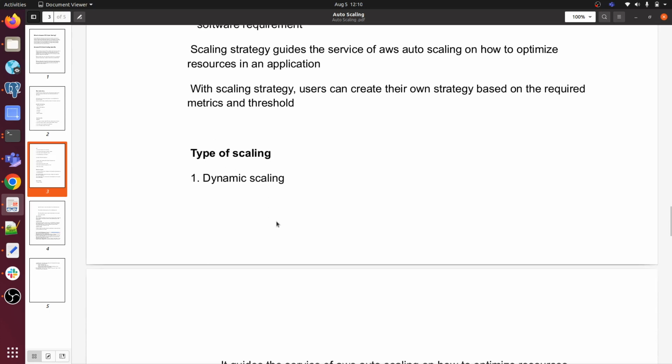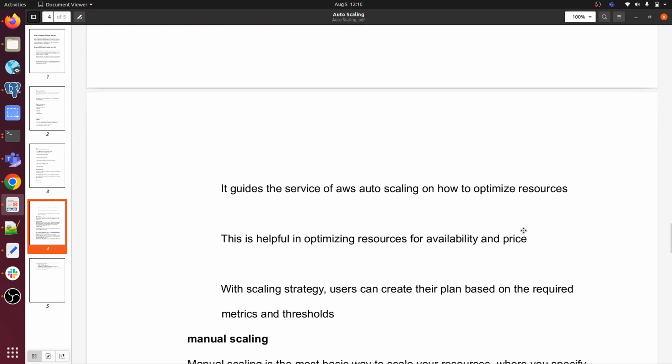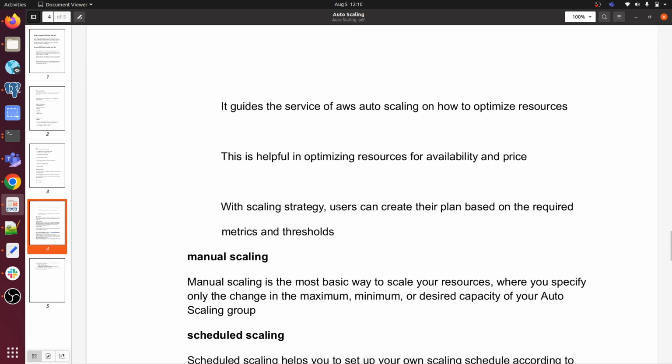Types of scaling. Dynamic scaling guides the Auto Scaling service on how to optimize resources. Okay, this is helpful to optimize resources for availability and price. With a scaling strategy, users can create their plan based on the requirement metrics and thresholds.